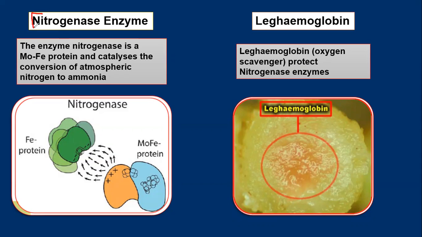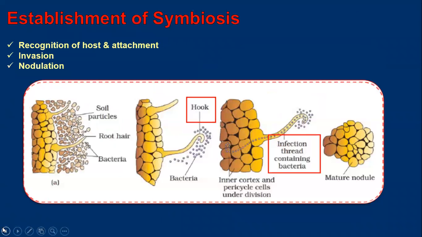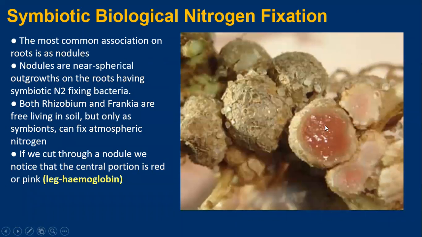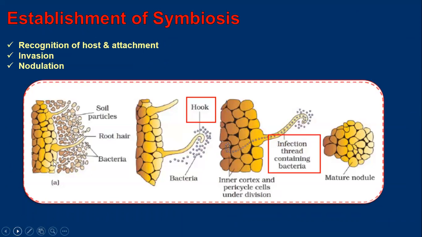Another enzyme is the nitrogenase enzyme, which helps in the process of nitrogen fixation. It is actually a compound of molybdenum and iron protein together. It catalyzes the conversion of atmospheric nitrogen into ammonia. So name the enzyme that converts atmospheric nitrogen into ammonia. It is a molybdenum iron protein, which is referred to as the enzyme nitrogenase. Is it clear? So two enzymes: leg hemoglobin and the nitrogenase enzyme. Clear? So this pink color portion indicates the leg hemoglobin.